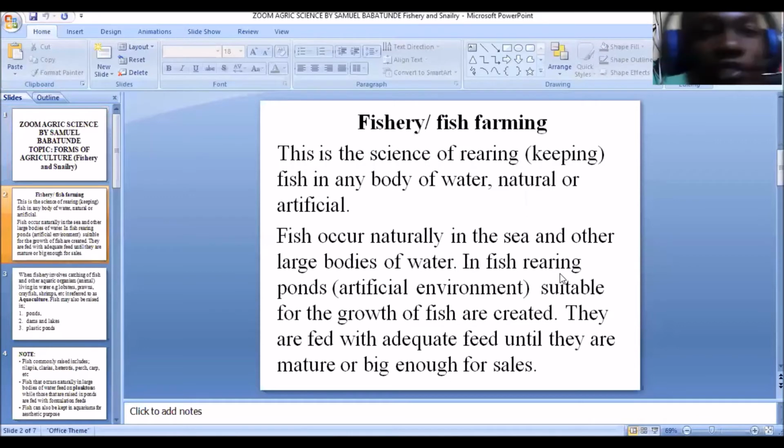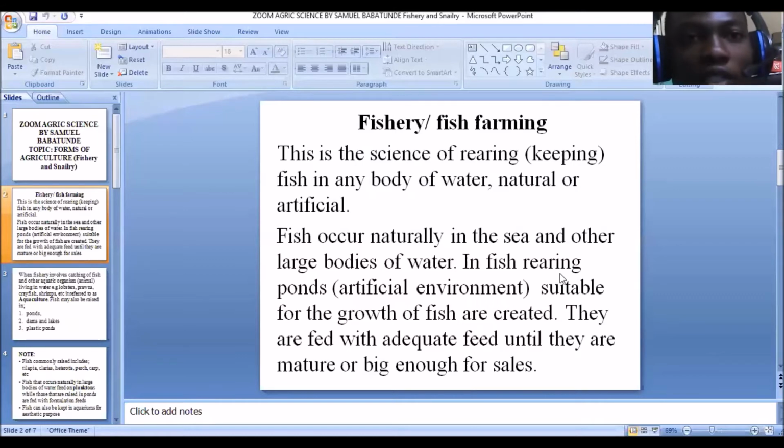Now, what is fishery? Another word for fishery is simply fish farming. You can replace fishery with fish farming; these words are the same. Now, this is the science of rearing or keeping fish in any body of water, natural or artificial. So fishery simply means the science or the practice of rearing fish in any body of water.